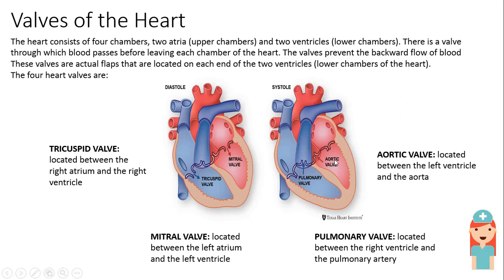Moving to the aortic valve, this is located between the left ventricle and the aorta. So whatever blood comes into left atrium goes to left ventricle, then from left ventricle it has to go to aorta. These are the valves of the heart. It helps prevent the backflow of blood. So that's why the valves are being created.